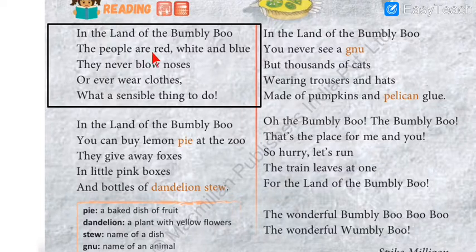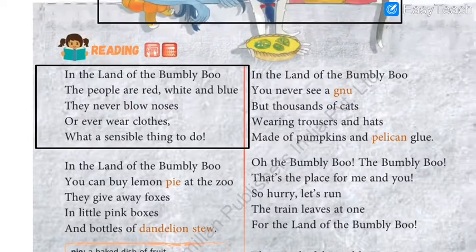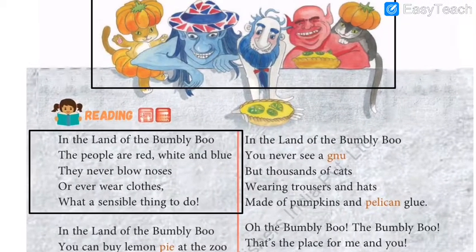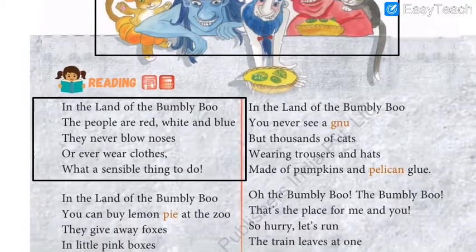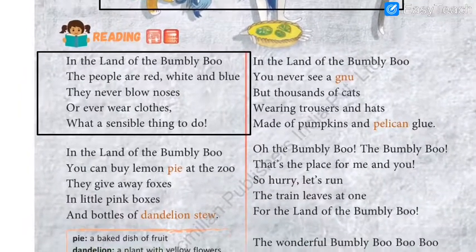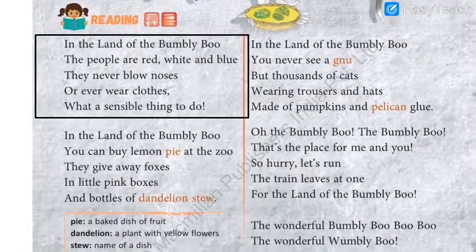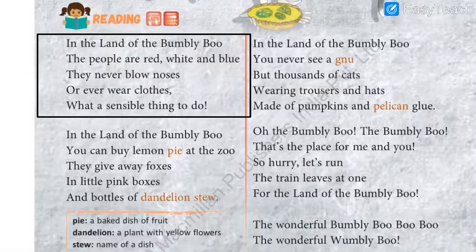So the people are red, white and blue, meaning the people are red in color, white in color and blue in color. Have you ever seen people in red or blue color? Okay, white people we understand, we say white if the skin is very fair, but have you seen people with a red color? No, I have never seen. Students, have you ever seen? But in the land of Bumbly Boo, the people are red, white and blue in color.